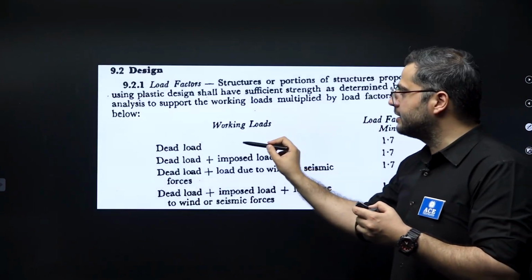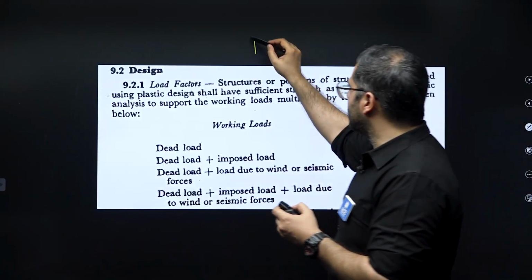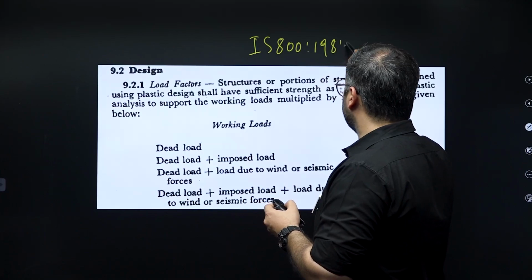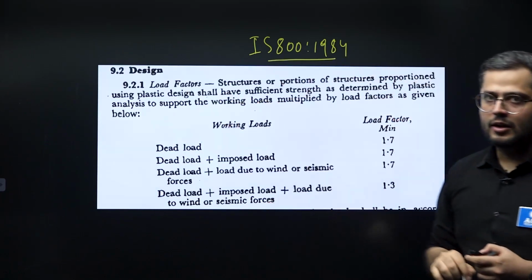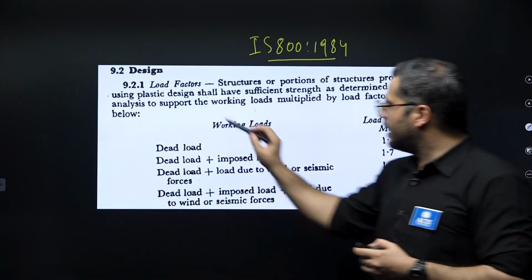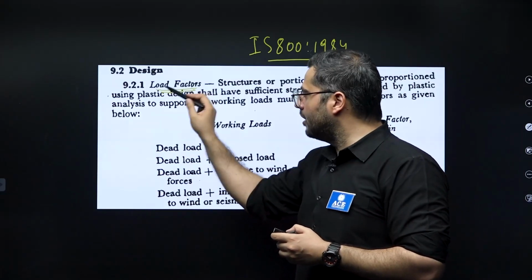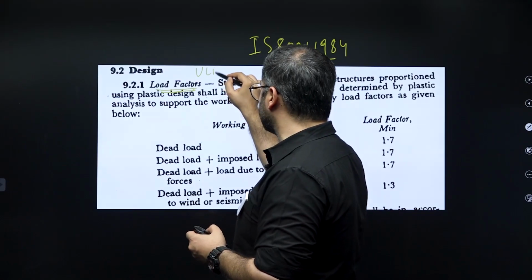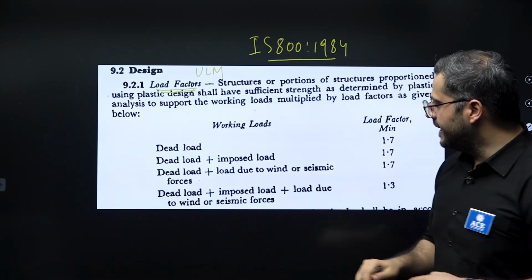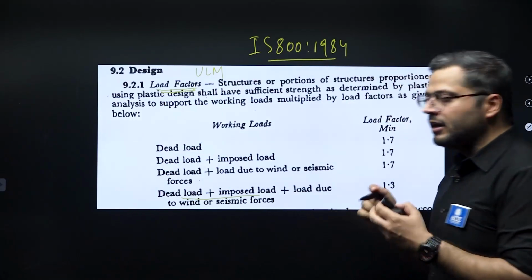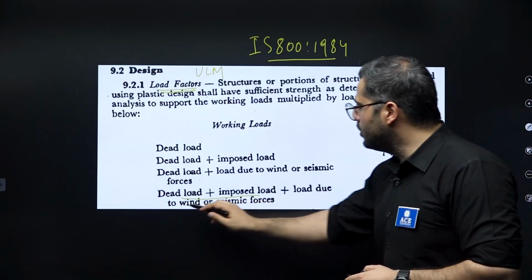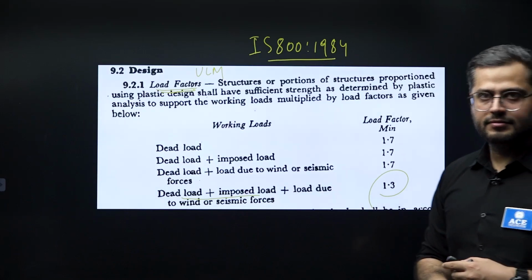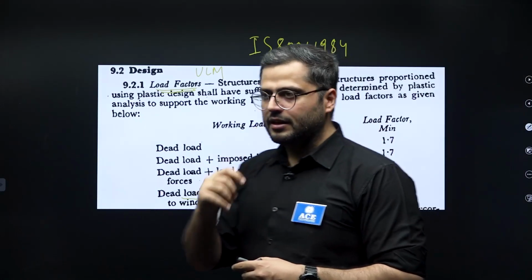You can see it in the IS code as well, IS 800 1984. Load factors are specifically mentioned for plastic design or ultimate load method. And when with the dead load and imposed load, load due to wind or seismic is considered, load factor is considered as 1.3.